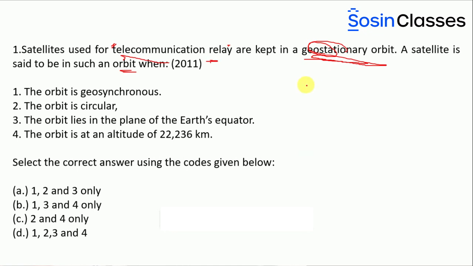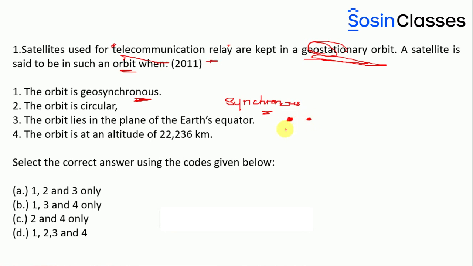He is saying the first option, the orbit is basically geosynchronous. What is the meaning of the word geosynchronous? In science you might have heard the word synchronous. Synchronous means having the same properties. For example, there are two objects, Earth and another object called a satellite.